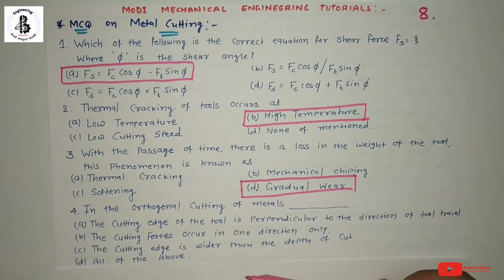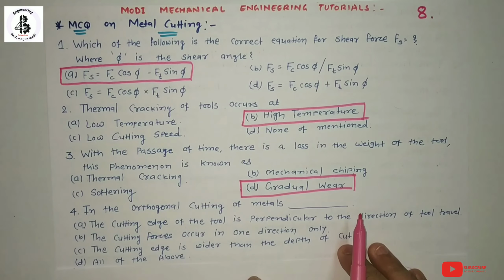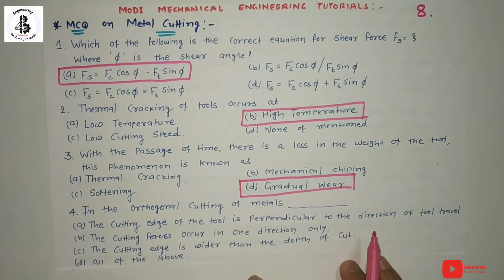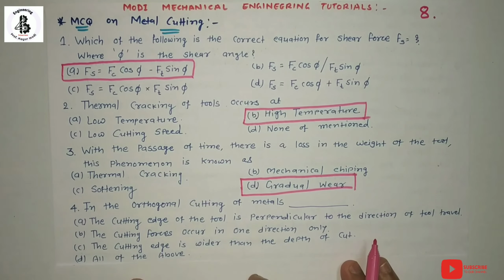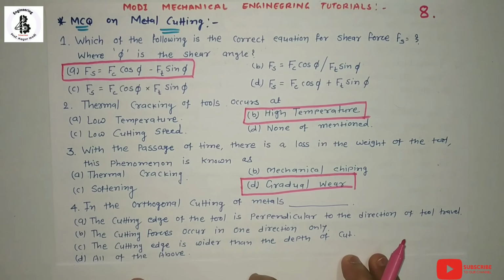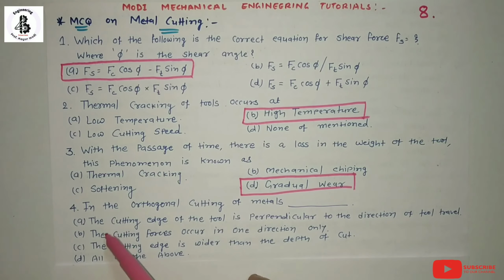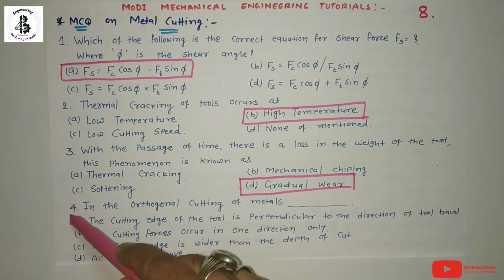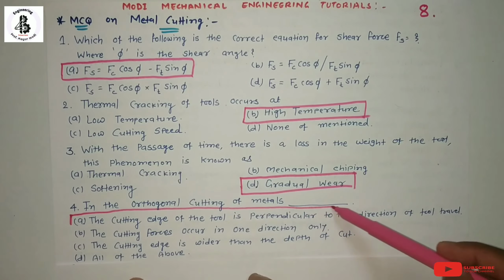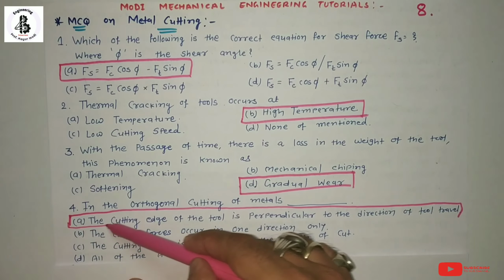Basically, the basic difference between orthogonal and oblique cutting is that in orthogonal cutting the cutting edge of the tool is always perpendicular to the direction of tool travel. If you want to learn in detail, you should find the link in my description. So the answer is A, the cutting edge of the tool is perpendicular to the direction of tool travel.